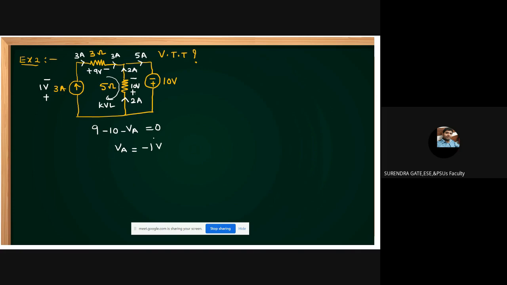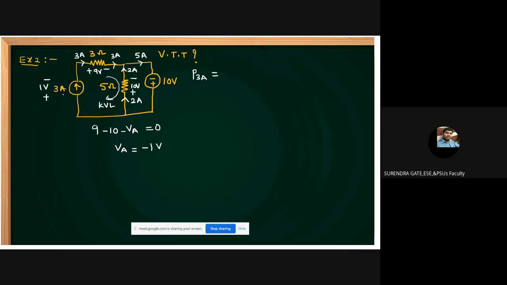Now you tell me, what about the 3 ampere source? Its current is entering at the positive terminal. Current is entering at positive terminal. This is the 3 amperes. Voltage is how much? 1 volt.